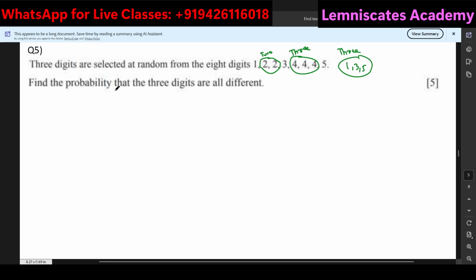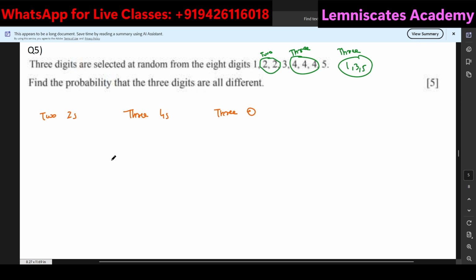Now I have to form three digits such that all of them are different from each other. So I'll try to create this kind of a pattern over here, that I'm having two twos, then three fours, and three others, O for others, let's say.